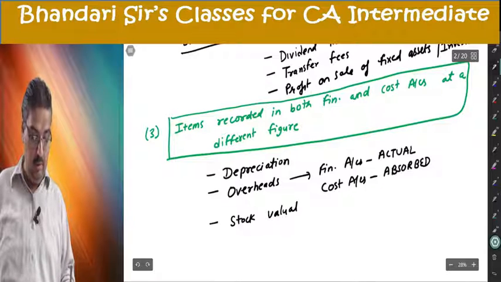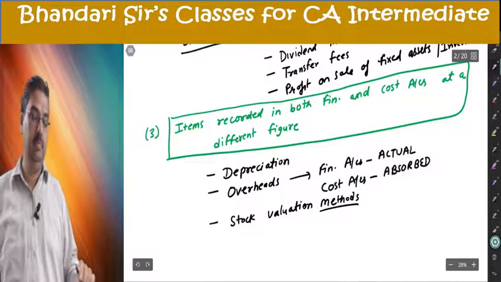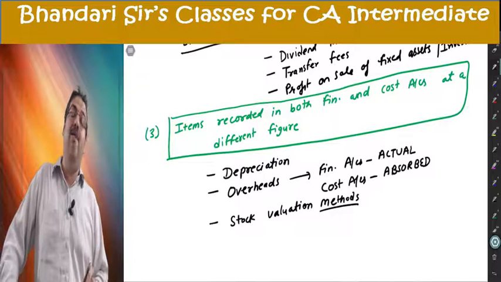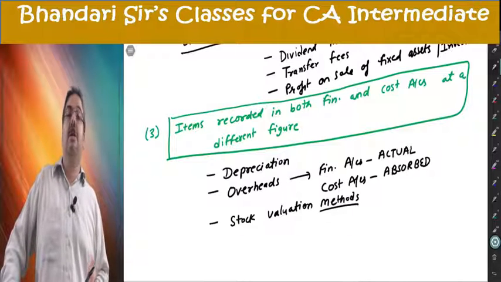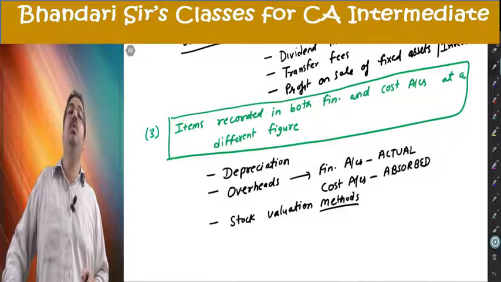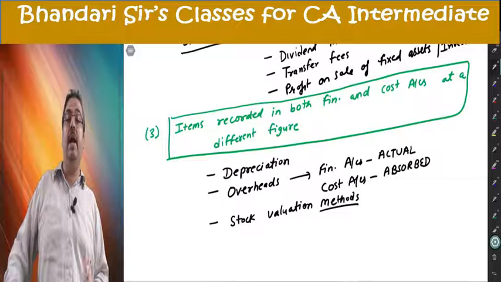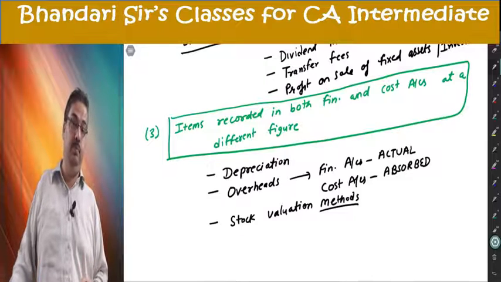Stock valuation methods. Under financial accounting, it is compulsory to follow AS2. AS2 requires valuation as per lower of cost and net realizable value.